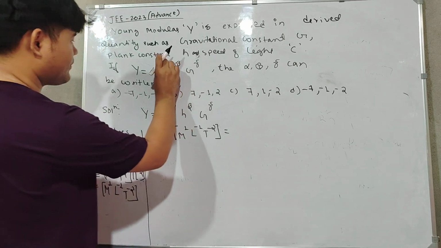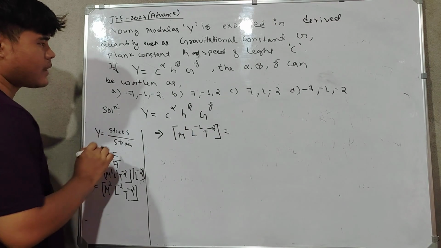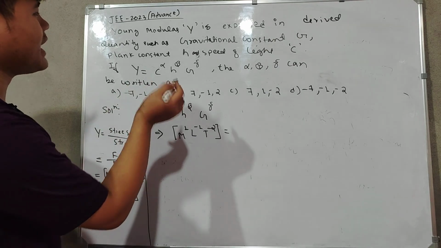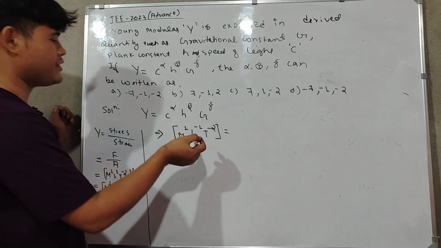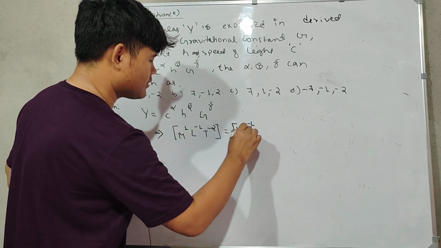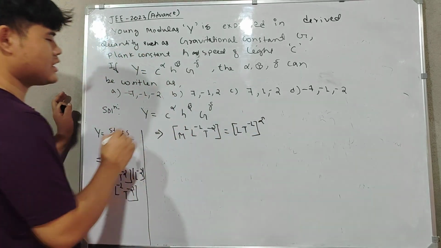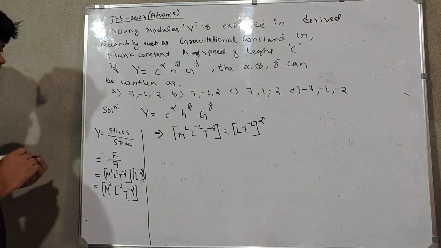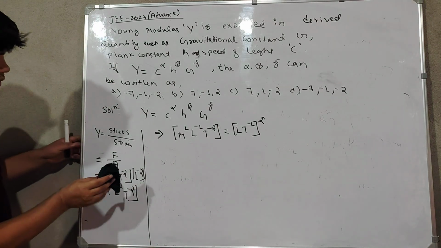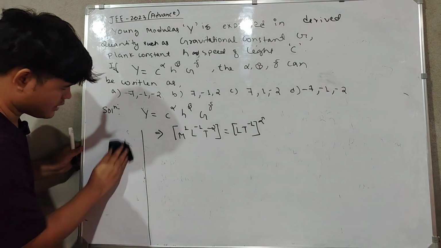Whenever you see powers, you know that we have to find the dimensions. Next we have c. C means velocity of light. Speed is distance by time, so it will be L T⁻¹. If you remember, you can directly proceed. Next, h, the Planck constant. We will find it out. Now what is the Planck constant's formula? Just now we did it in the important ones.